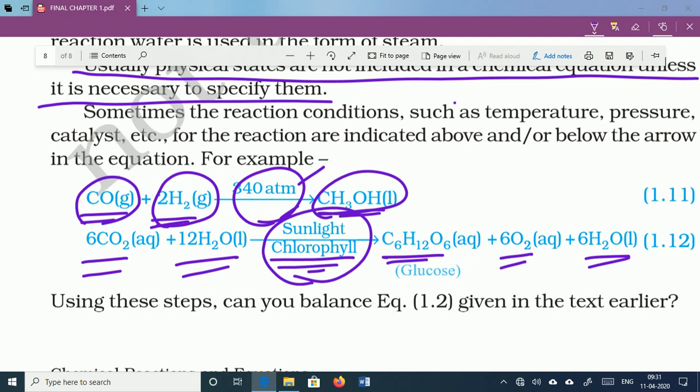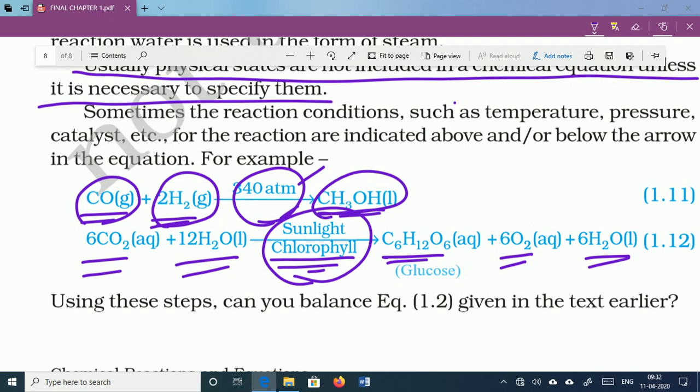If I talk about another example, whatever complex carbohydrate we take in our daily food is digested by enzymes present inside the body, in the GI tract, in the digestive tract. So this enzyme digests the complex carbohydrate and converts it into simple carbohydrate.